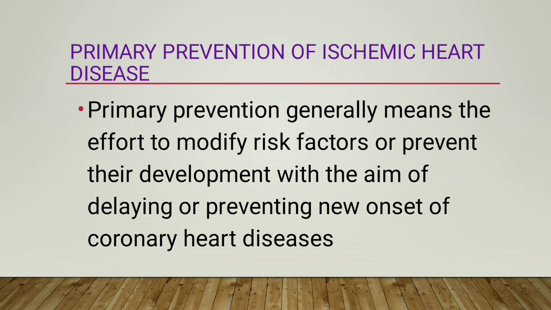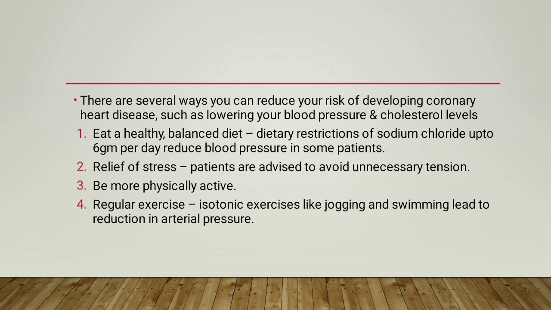The fourth SAQ is primary prevention of ischemic heart disease. Primary prevention generally means the effort to modify risk factors or prevent their development with the aim of delaying or preventing new onset of coronary heart disease. There are several ways you can reduce your risk of developing coronary heart disease, such as lowering your blood pressure and cholesterol levels. Eat a healthy, balanced diet.